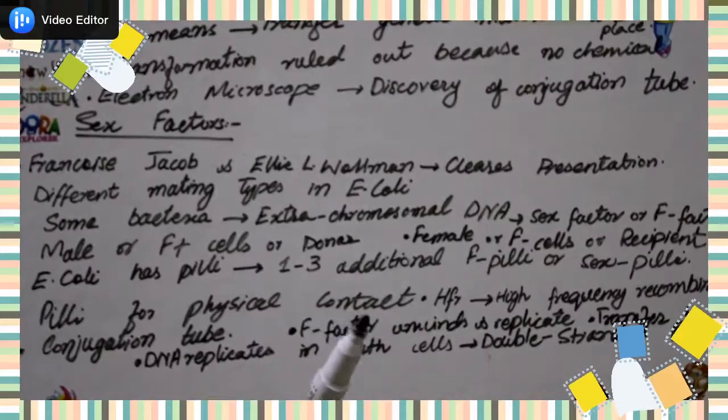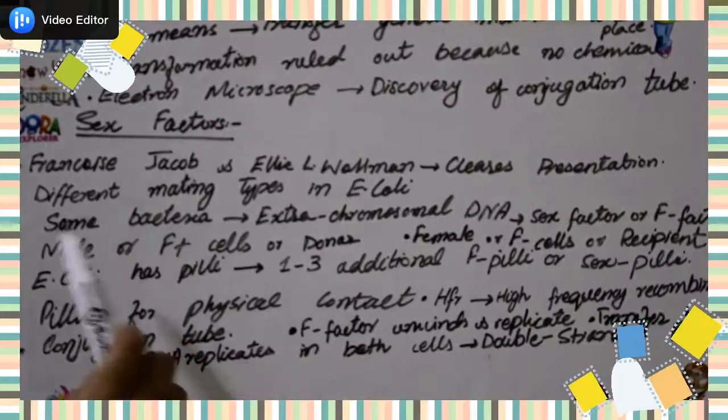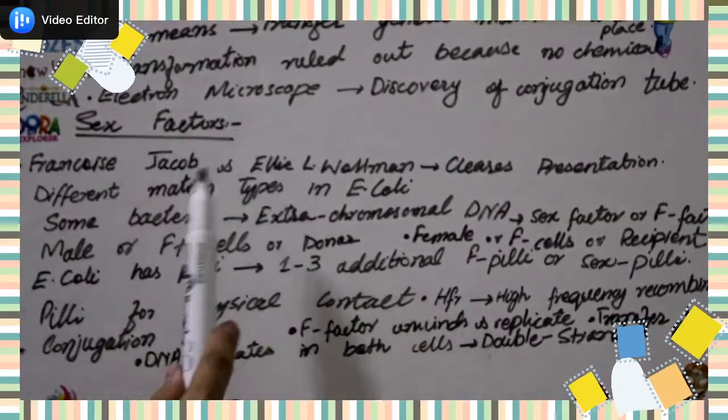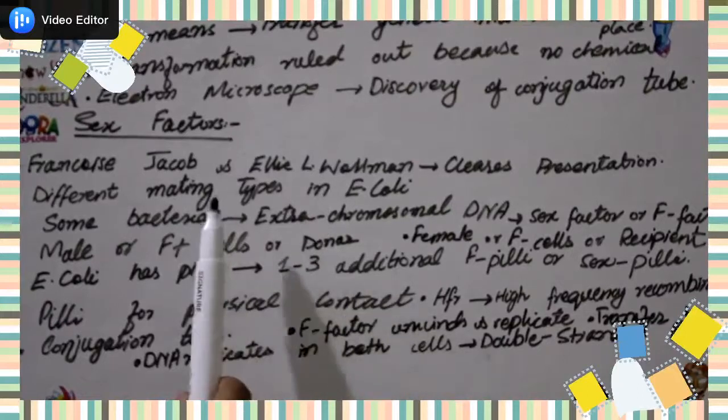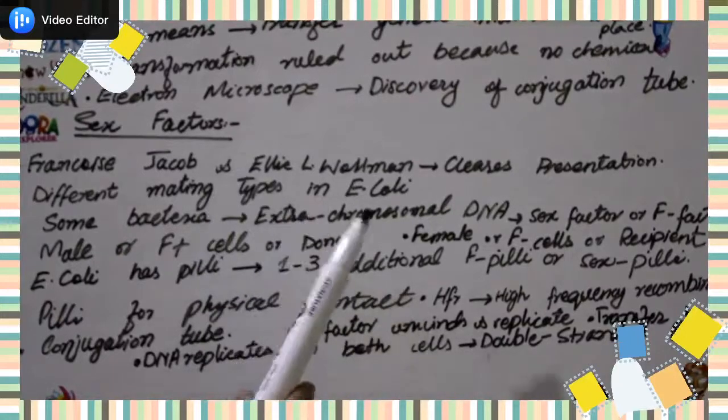They gave a clearer demonstration through their experiments, and they came to know that there are two different strains of Escherichia coli, and that two mating types are present among them.